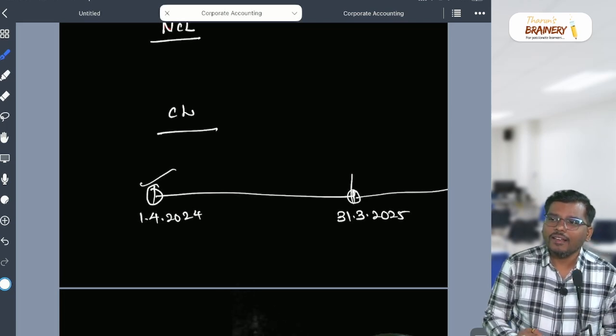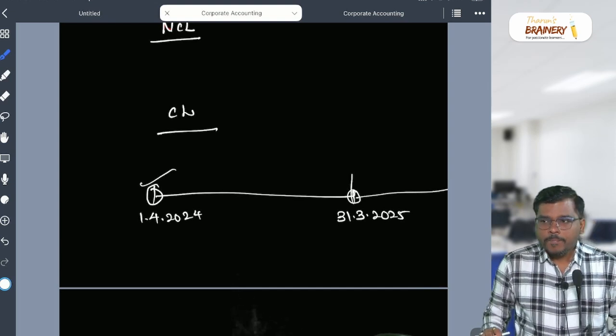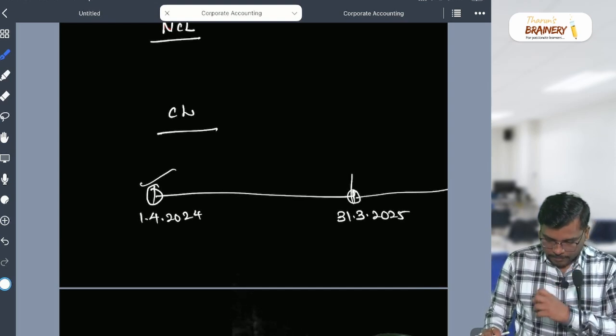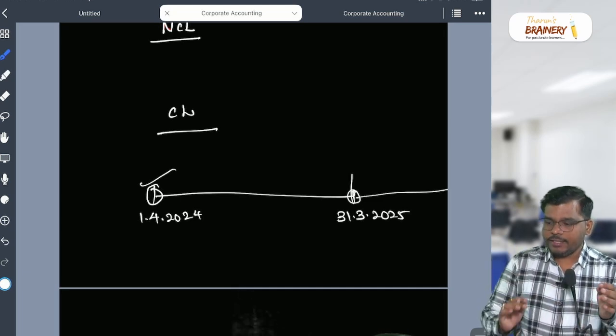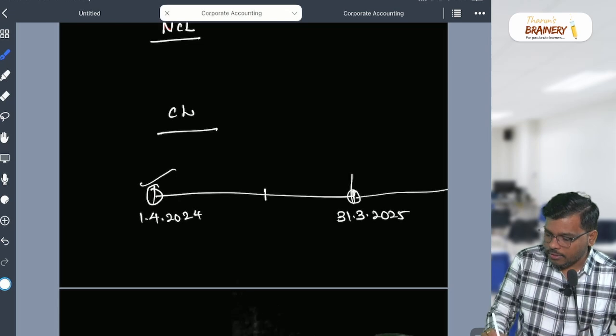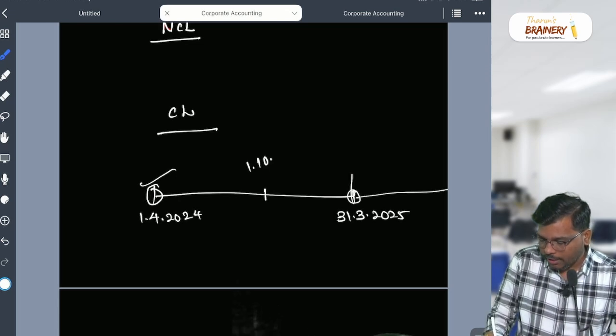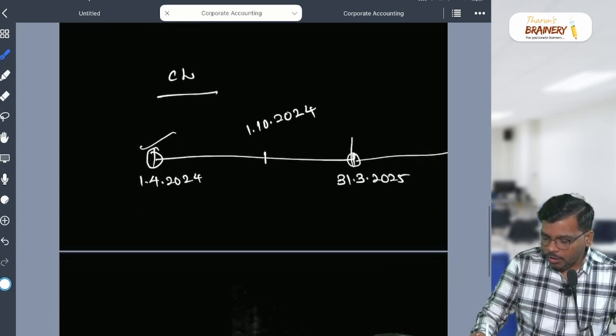Short term asset. Current liability. Okay, now listen, I will add something. My dear student, let's take an example. You have taken one loan on this date. What's the date? 1/10/2024. Okay? You have taken the loan.